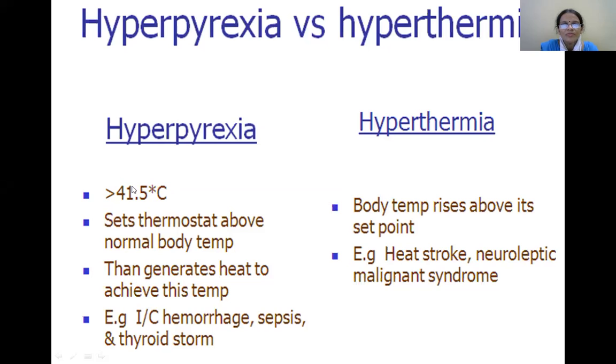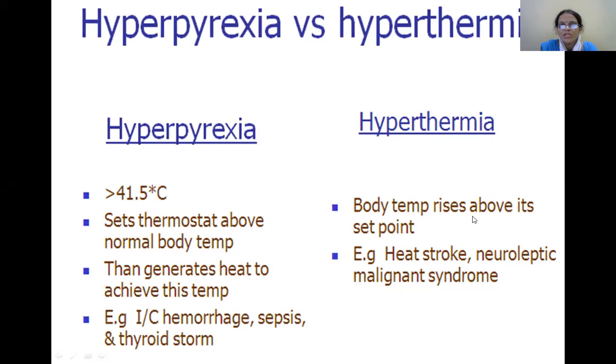In hyperpyrexia, you have elevated body temperature where the temperature is increased to about 41.5 degrees centigrade, and here the thermostat will be set above the normal body temperature. This generates heat to achieve this temperature, and examples of hyperpyrexia are intracranial hemorrhage, sepsis, and thyroid storm.